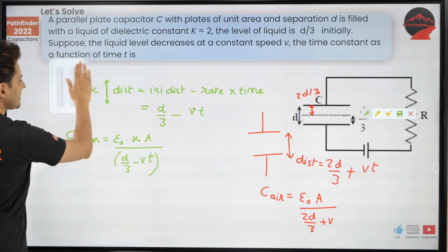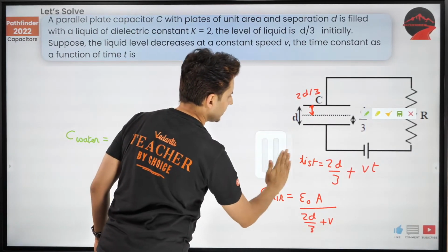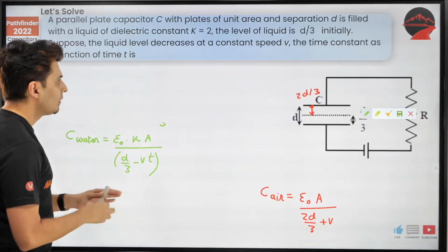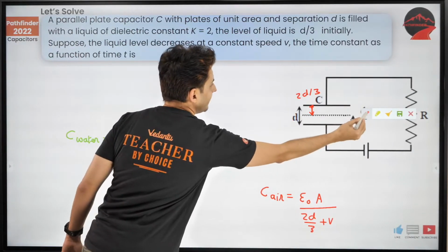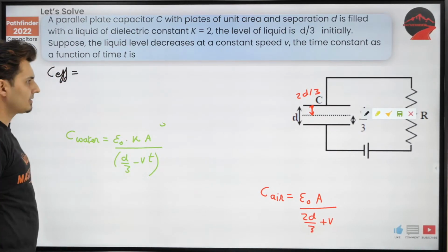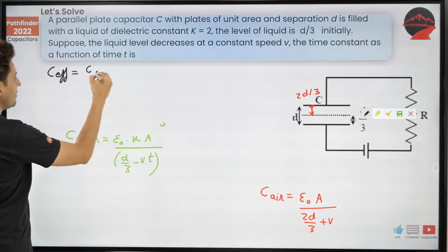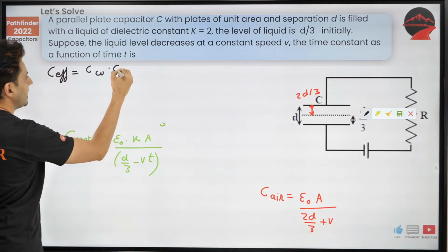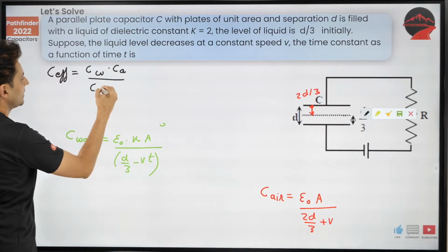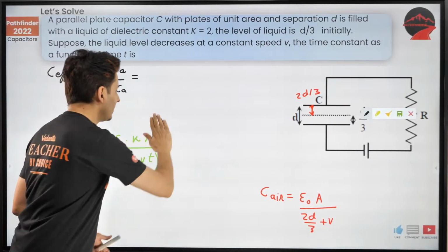Now let me erase all these unnecessary parts. It's no longer needed for me. Now, what would be the effective capacitance? They are in series. Series means C water multiplied by C air upon C water plus C air. Just do that. I know it's going to look big, but it's okay.